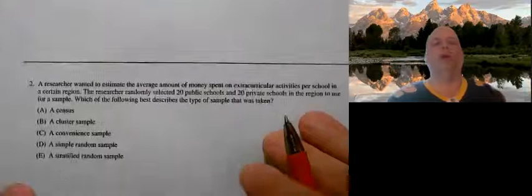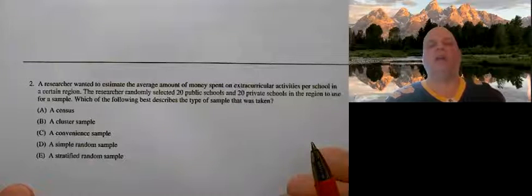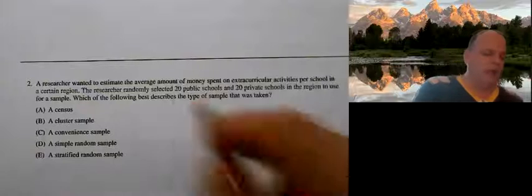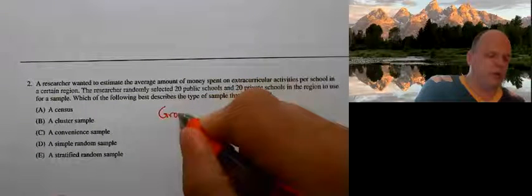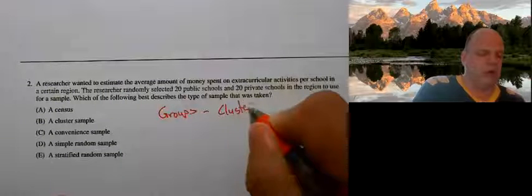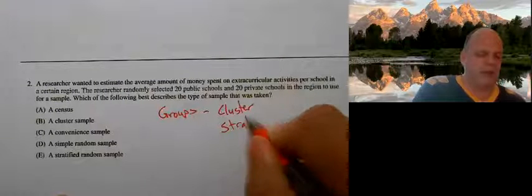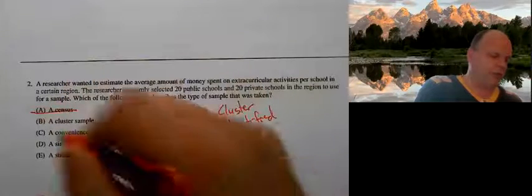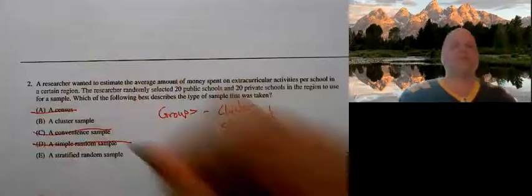Number 2, a researcher wanted to estimate the average amount of money spent on extracurricular activities per school in a certain region. The researcher randomly selected 20 public schools and 20 private schools to use for the sample. Which of the following best describes the type of sample that was taken? Anytime you take groups, it's either going to be a cluster or stratified every single time. So that gets rid of census, convenience, and simple random.